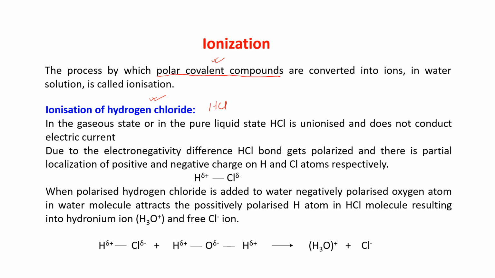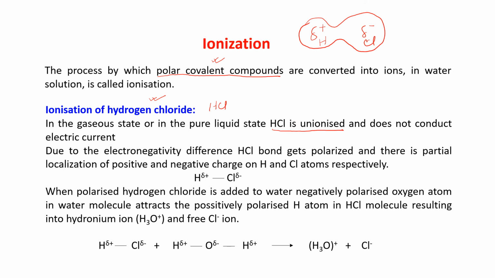The chlorine will attract the electron from hydrogen, creating a delta positive charge over hydrogen and a delta negative charge over chlorine, and they are forming this type of shape. This is hydrogen and this is chlorine. Okay, so this is known as a polar covalent compound. But in the gaseous state or in the pure liquid state, HCl is unionized and does not conduct electricity.